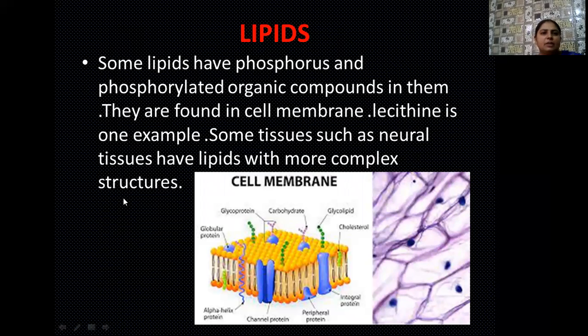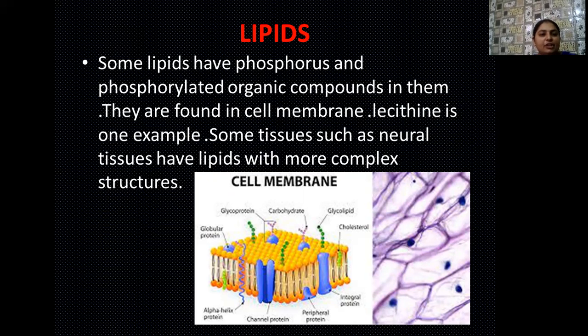Yes students, so here you can see some lipids that have phosphorus attached to the chain of fatty acids and glycerols. Such types of lipids are known as phosphorylated lipids or phospholipids. These phosphorylated organic compounds or phospholipids are generally the constituents of some of our cell organelles and cell membranes. You have studied the structure of the fluid mosaic model of the plasma membrane. Here the plasma membrane is made up of a lipid bilayer, and the lipids which constitute this lipid bilayer are actually the phospholipids.